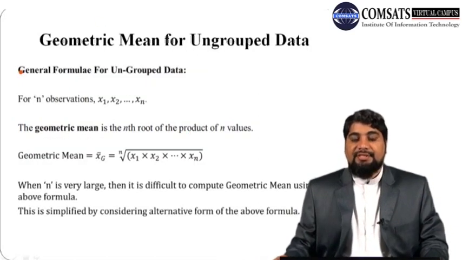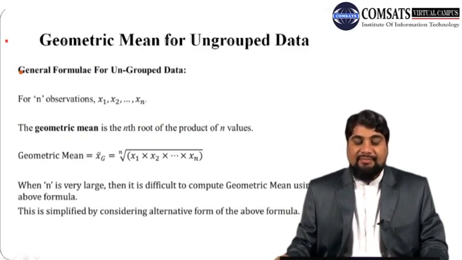Now we discuss how to calculate geometric mean for the ungrouped data. The general formula for finding geometric mean for ungrouped data is, for n observations x1, x2 and so on up to xn, it is the nth root of the product of n values.